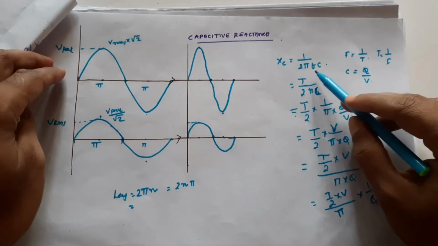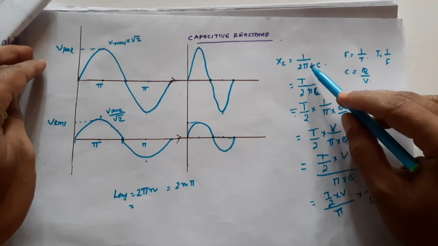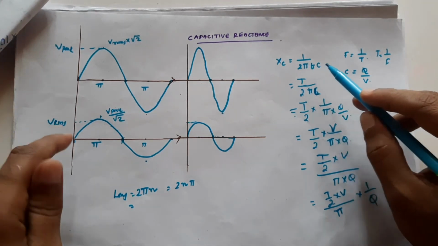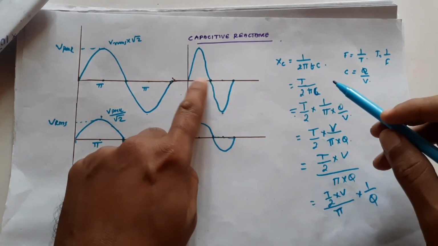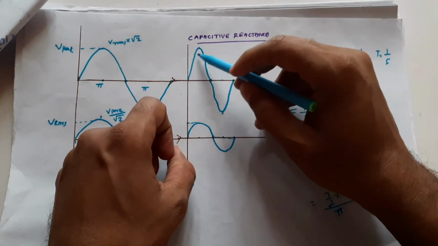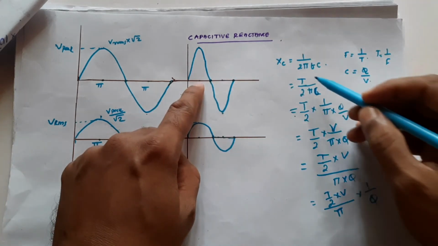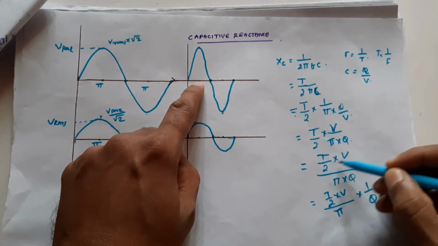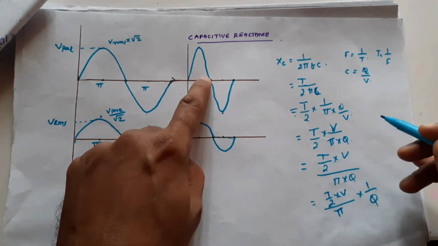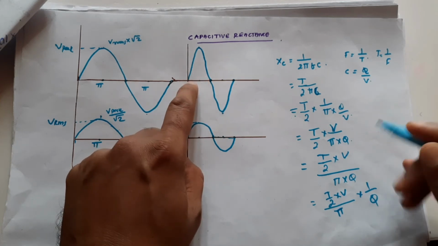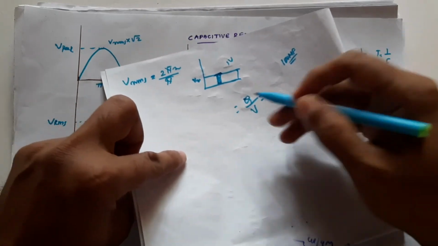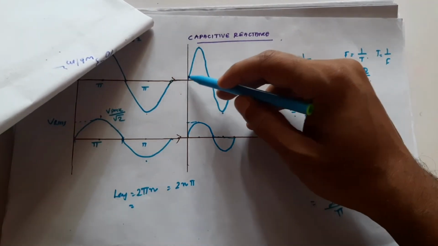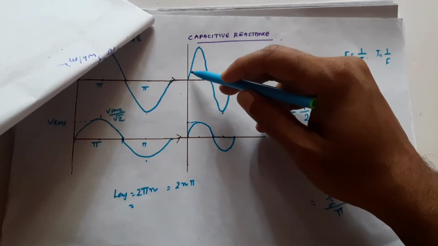This means as the frequency increases, the time period is decreasing. Let's say this spike, the time period is decreasing. So the average voltage in this time will be very less. The average voltage in this period will be very less. If we divide by pi, the average voltage VRMS we are getting is the average voltage.